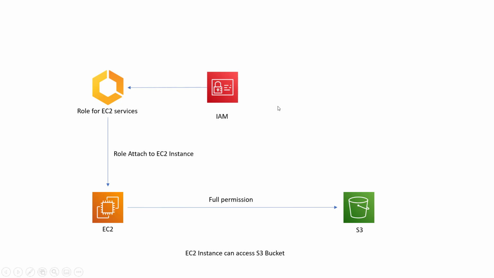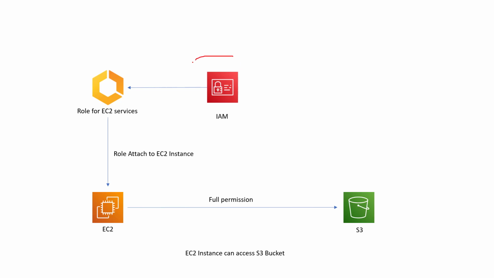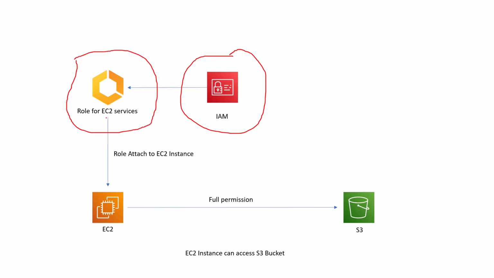So in this diagram, you can see we have IAM, the Identity and Access Management. The first thing we did was create a role for the EC2 service. This is really important: for which service you are creating the role. So we created a role for the EC2 service. What does this role contain? This role contains full permissions to S3. So we created a role, that's it.